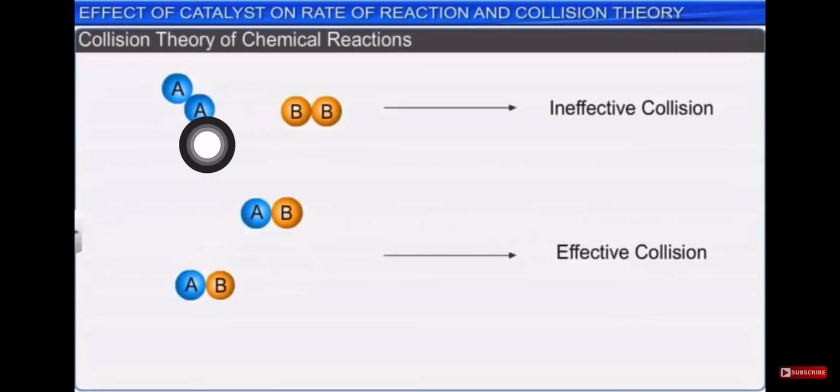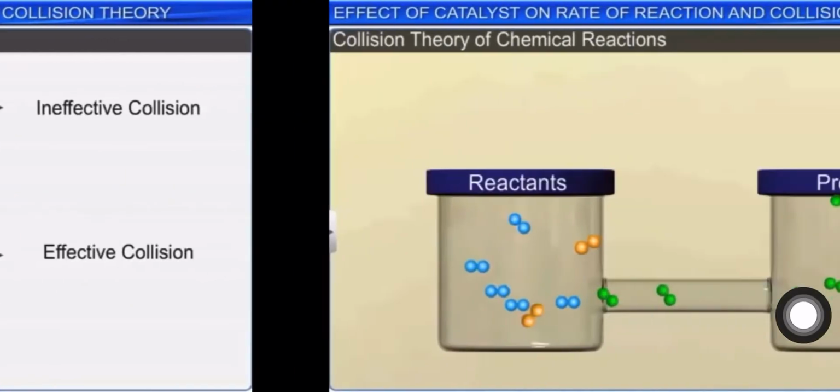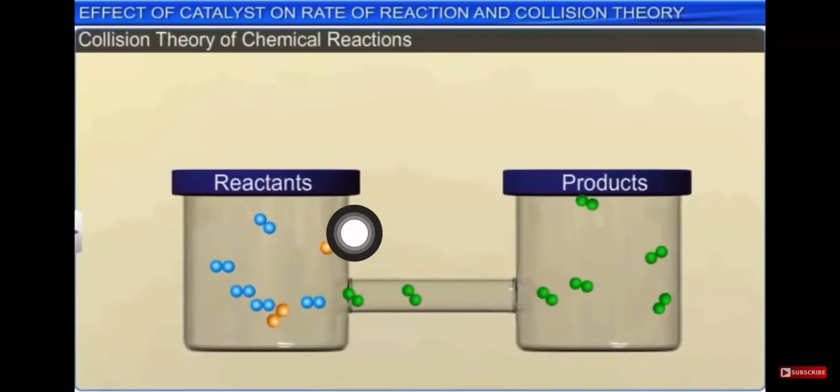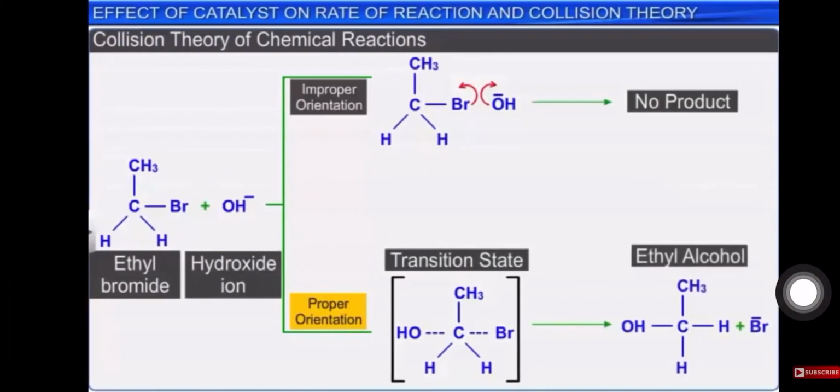So we have already studied that in collision theory two atoms will be combining with each other, but here the same atoms are combining, right? So it is not an effective collision. But if the collision is happening between A and B, that is two different reactants, it will be more effective. Okay, so when we are having an effective collision, at that time more of the product will be obtained, right?